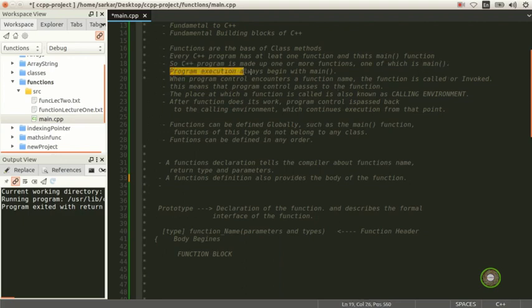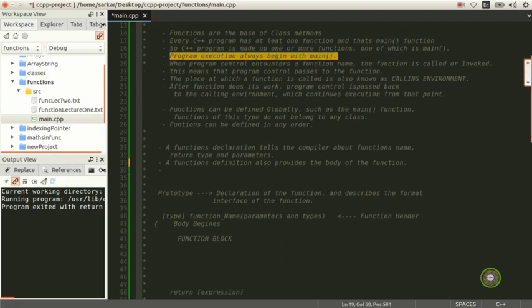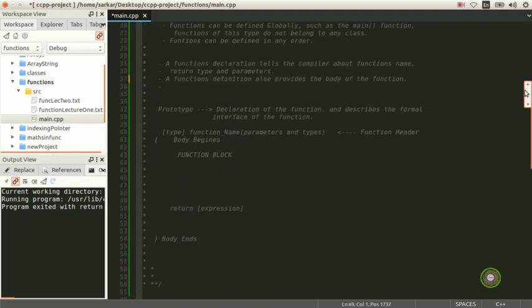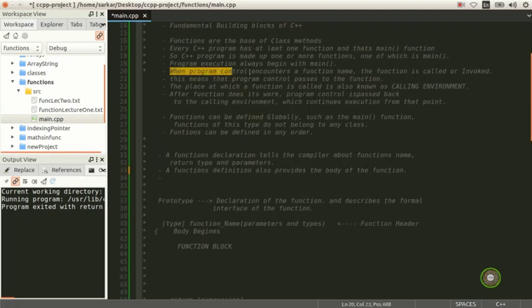Program execution always begins with main. Here is the few words and these curly braces, and this is the main. The program execution starts in this area, between these two curly brackets. When program control encounters a function name, the function is called or invoked. When we write our functions and the program encounters a function name, the function is called or invoked. We're going to explain shortly how to call functions.